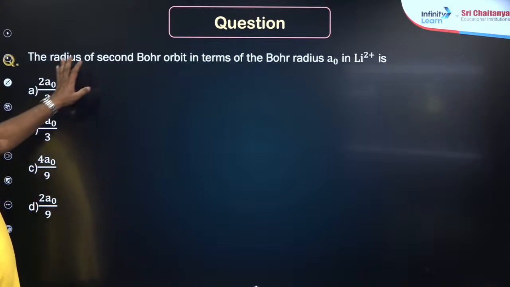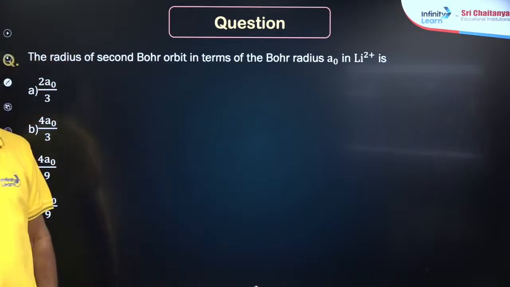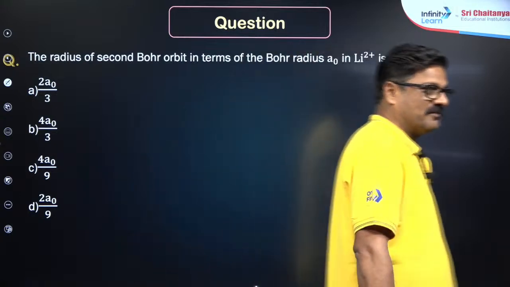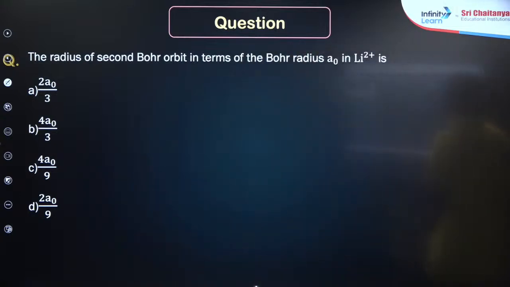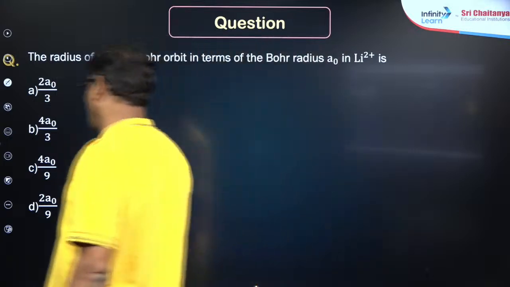Now the radius of the second Bohr orbit in terms of Bohr's radius for lithium 2 plus is? It is also a famous question from Bohr's atomic theory. Get ready. Azim Sharif.